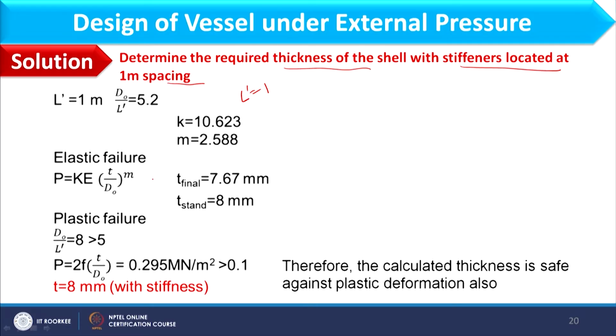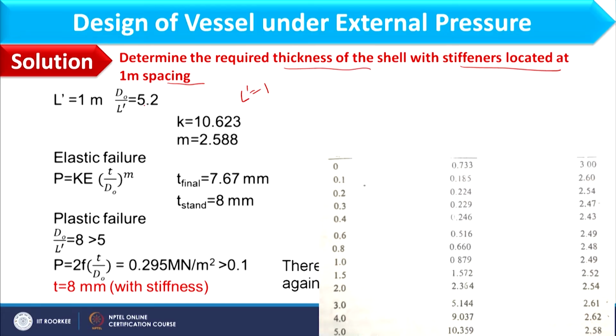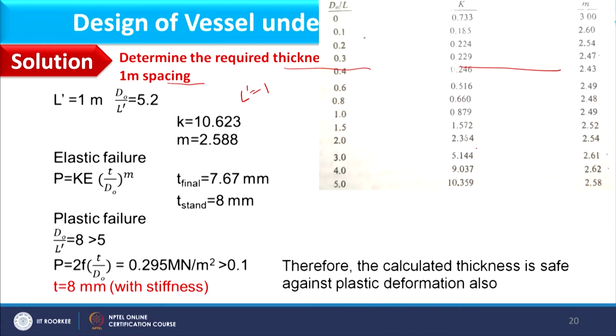And here I am having the elastic failure, and corresponding to D naught by L dash equal to 5.2, I can find out value of K as well as M from this table, and here you see value is available slightly higher than this. So, it is very close to 5. So, here we can extrapolate the values to know the values of K and M, and K we can find out as 10.623 and M as 2.588.